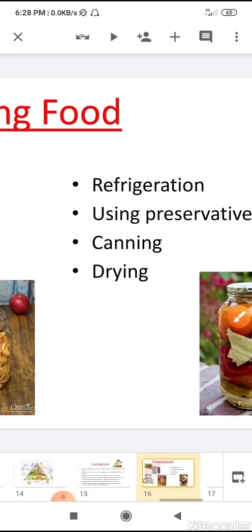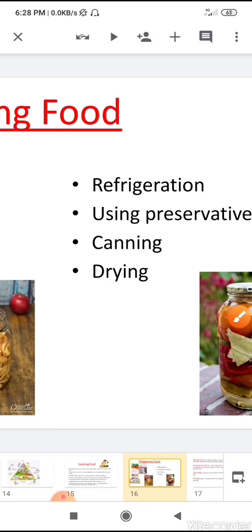Then let's see some MCQs based upon this chapter. Children, the first question is: the substances in the food that living things need to live, to grow and to stay healthy are called. Your options are A. Nutrition, B. Vitamins, or C. Energy.